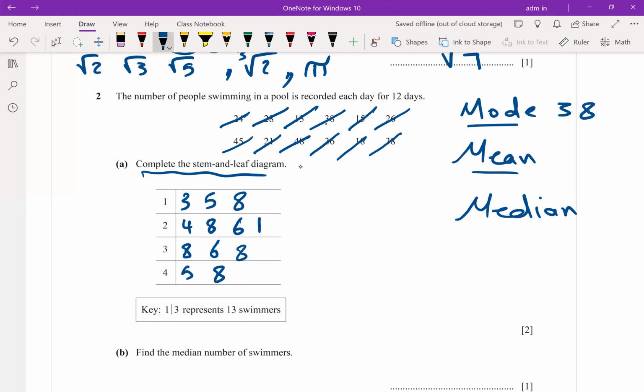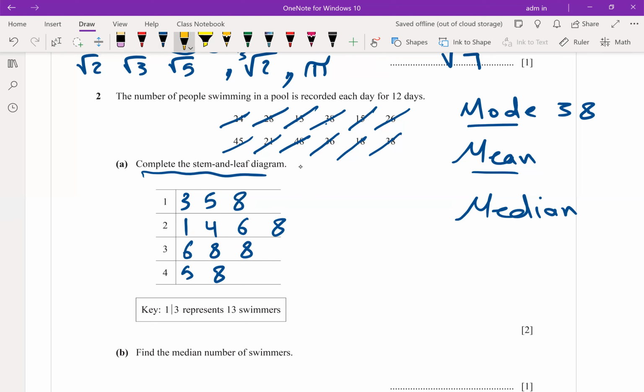But you have to rearrange ascendingly. The first row is already ascending: 3, 5, 8, correct. The second one, you have to switch and write the order: 1, 4, 6, 8. The third one, 6, 8, 8. It's arranged.